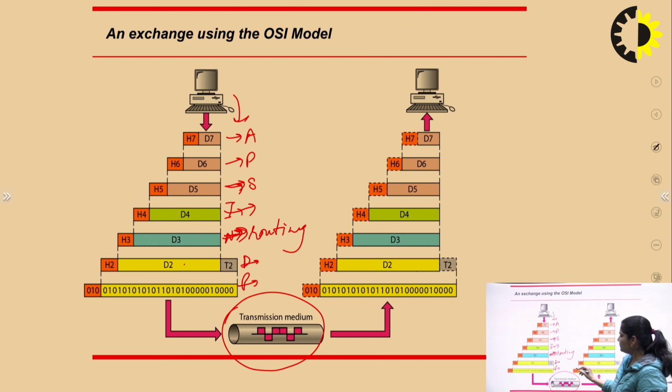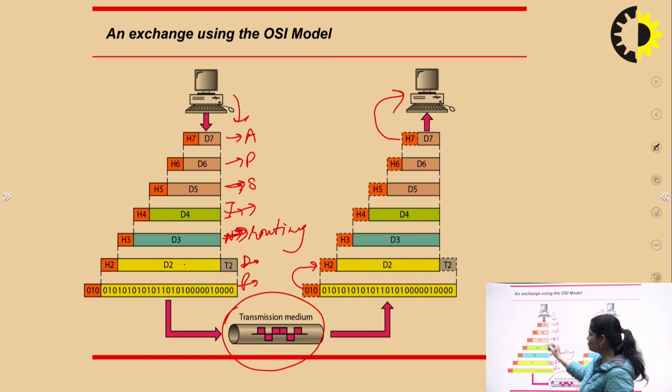Then again your data is sent in the form of packets to the data link layer, then network layer, then transport layer, session layer, presentation layer, application layer. Then your data is received by the receiver. It means at the sender side there are seven layers, and at the receiver side there are seven layers. So data is sent from the sender through these layers, and through the transmission media we are sending data to the receiver side. So there is an exchange of messages from sender to receiver in this form.